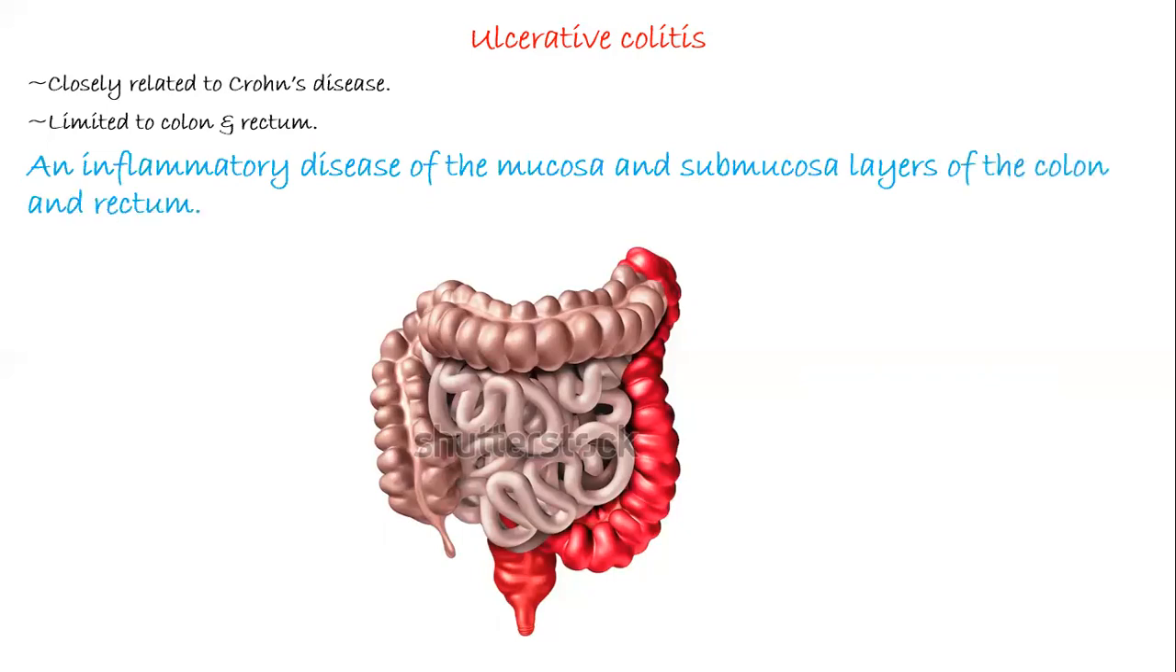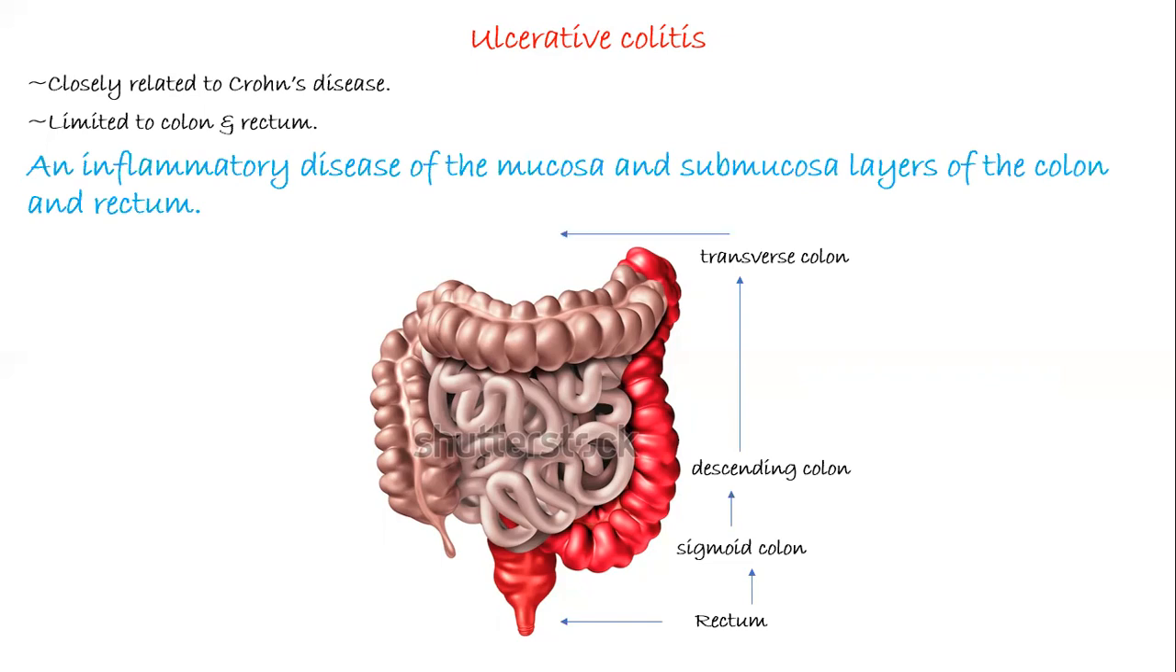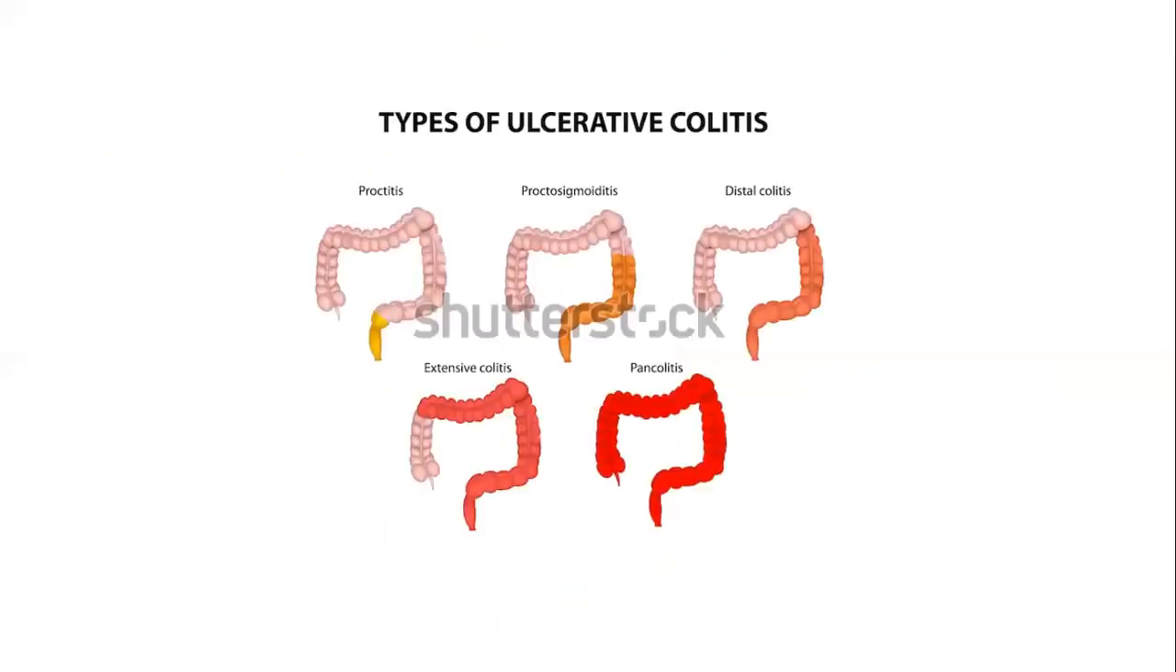Basically, ulcerative colitis starts from the rectum, then it moves to the sigmoid colon, and it can progress further to entirely engage the descending colon. It can move further to the transverse colon, and sometimes may involve the entire colon. Now, depending on which part of the colon is affected, there are 5 types of ulcerative colitis. The first is proctitis.